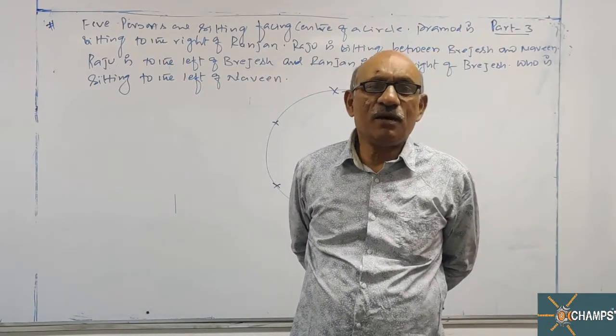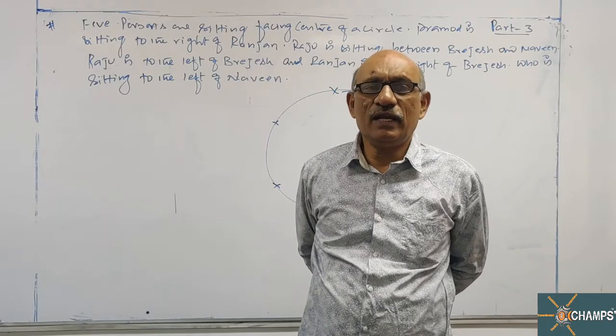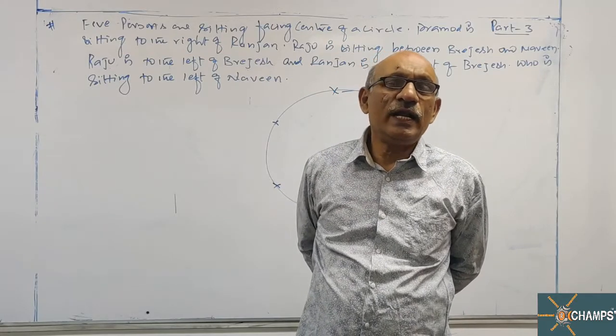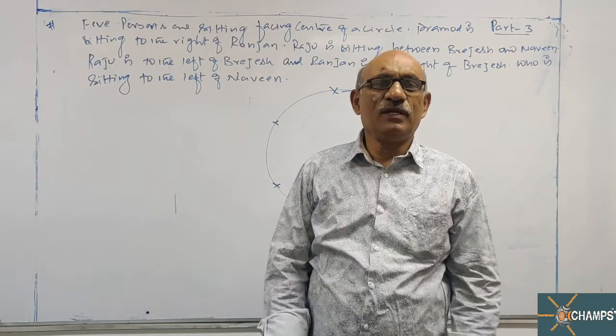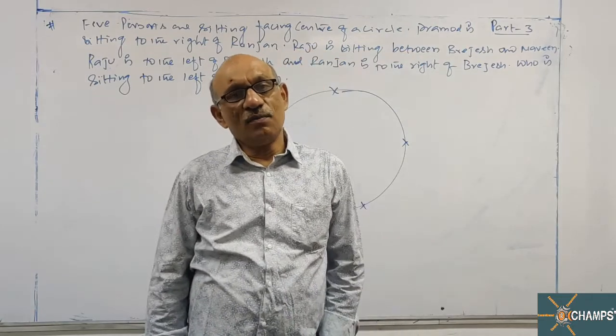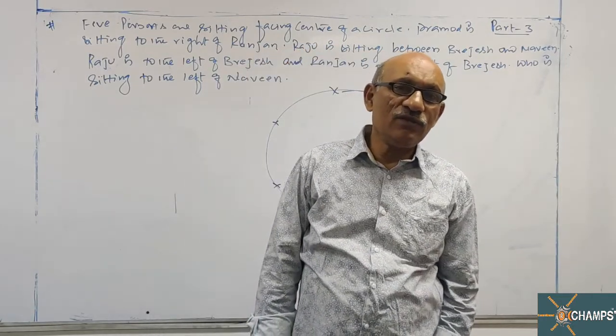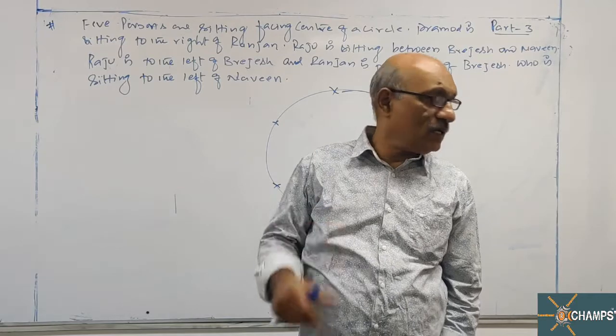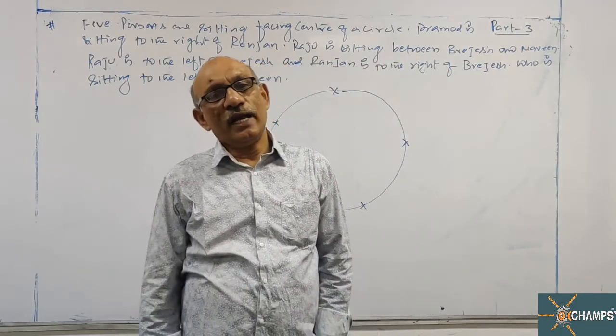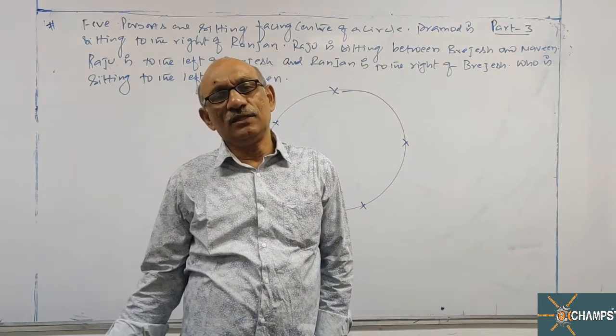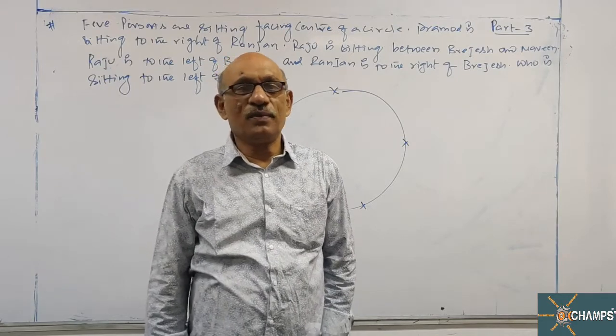When you are arranging the objects on the circumference of a circle, the relative position of one object is fixed. Here also in seating arrangements, I have to arrange the persons according to one person.